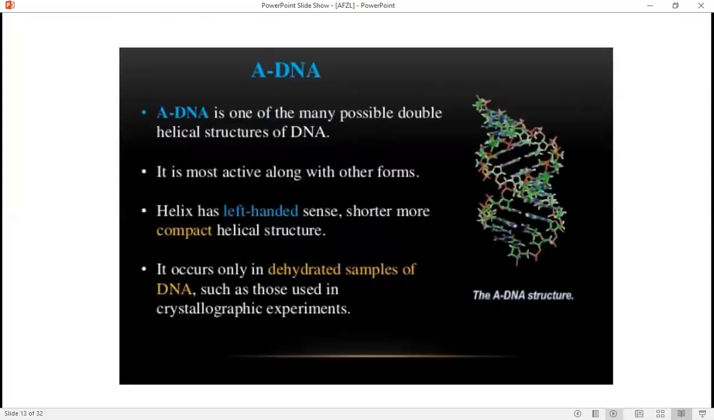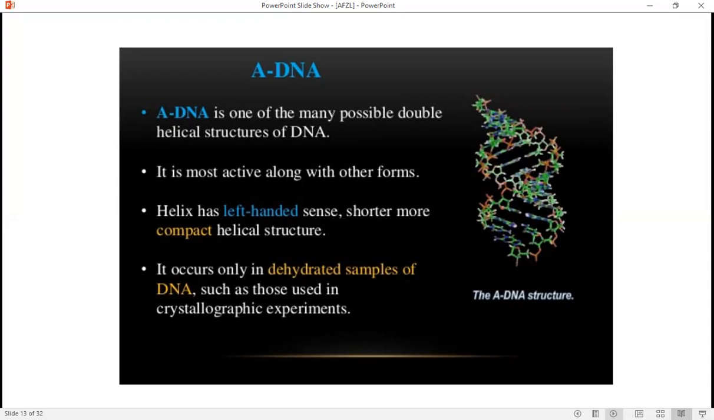A-DNA is one of the many possible double helical structures of the DNA. It is the most active form along with the other forms. Helical has left-handed sense, shorter, more compact helical structure. It occurs only in dehydrated samples of DNA that are used in the crystallographic experiments. This is the structure of the A-DNA.